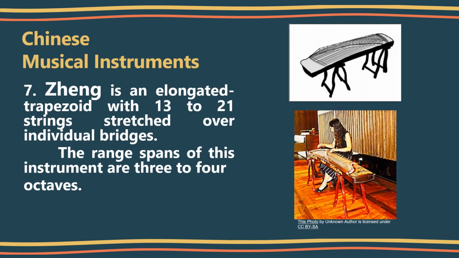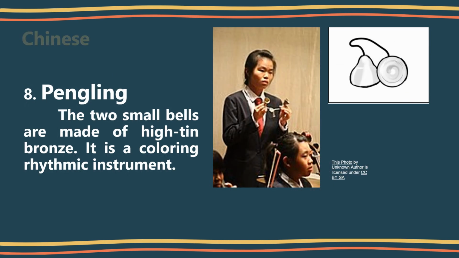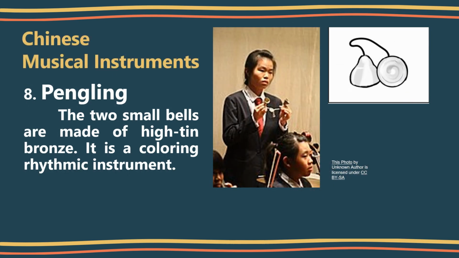Zheng. Zheng is an elongated trapezoid with 13 to 21 strings stretched over individual bridges. The range of this instrument spans 3 to 4 octaves. Tangling. The two small bells are made of high tin bronze. It is a coloring rhythmic instrument.